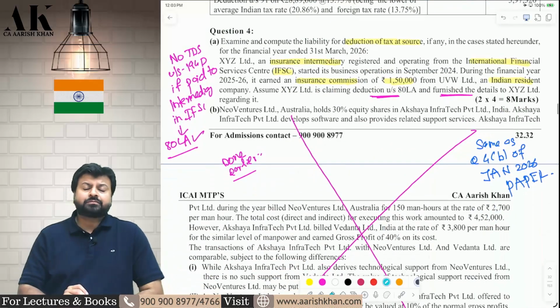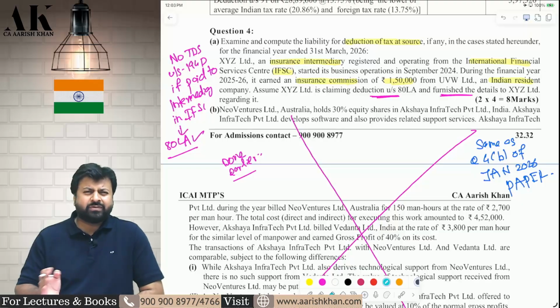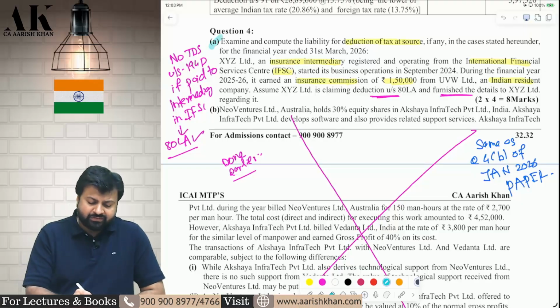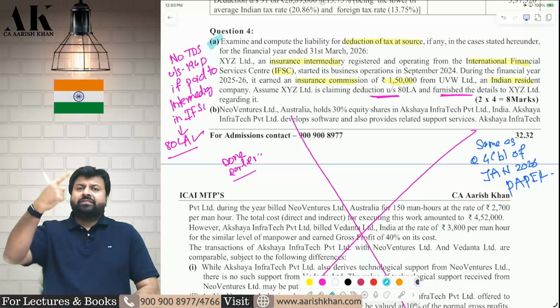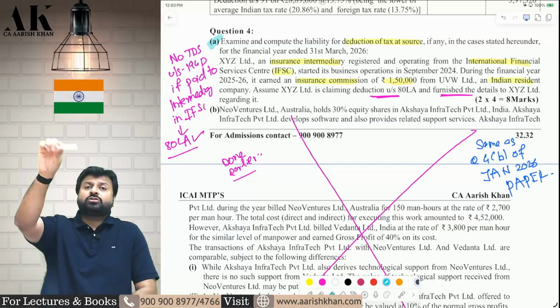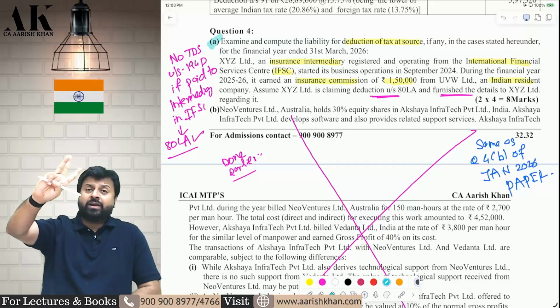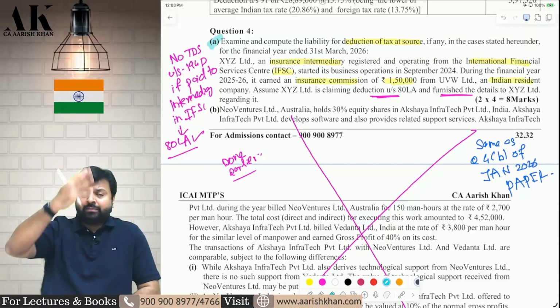Question number 4 is on TDS, and one question is on transfer pricing, which we have done earlier. TDS question I will say. Generally, if I pay some insurance commission to the insurance agent, insurance intermediary, I am supposed to deduct TDS under 194D at the rate of 2%. In excess of what? In excess of 20,000 rupees. But if the insurance intermediary is located in IFSC and he is giving me a declaration that he is eligible to claim deduction under ATLA, then I am not liable to deduct TDS.